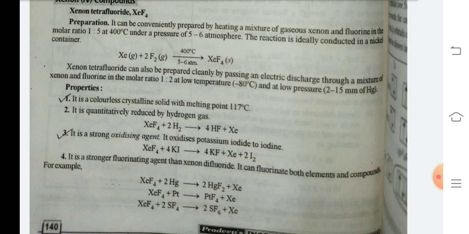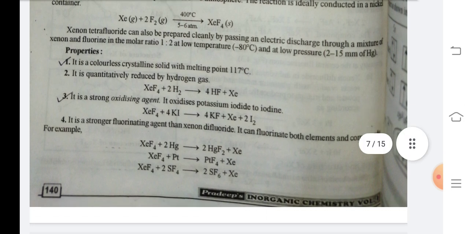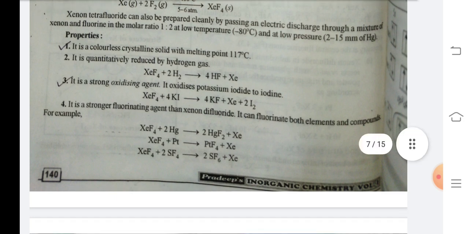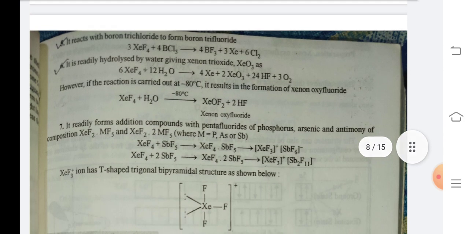It can fluorinate both elements and compounds. For example, XeF4 + 2Hg gives 2HgF2 + Xe. XeF4 + Pt gives PtF4 + Xe. XeF4 + 2SF4 gives 2SF6 + Xe. Number 5. It reacts with boron trichloride to form boron trifluoride. XeF4 + BCl3 gives BF3 + Xe + Cl2.